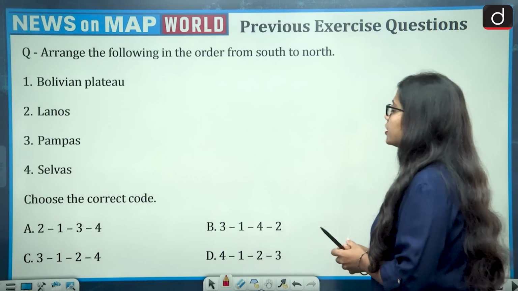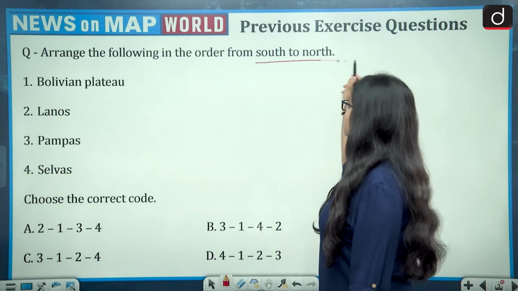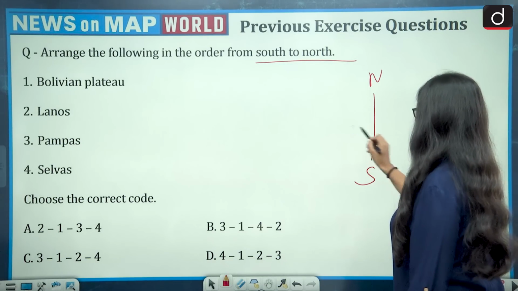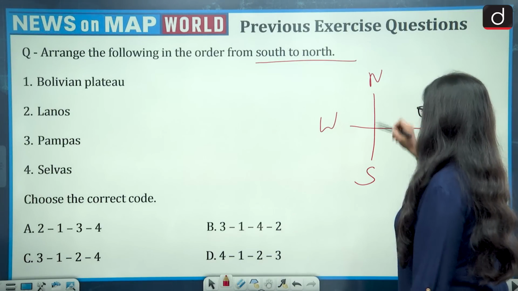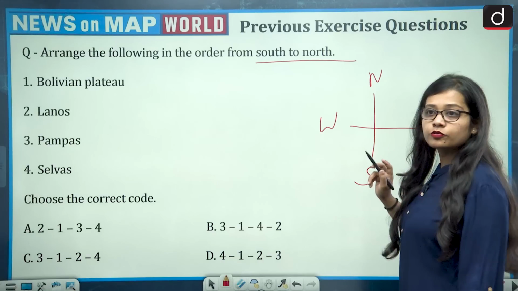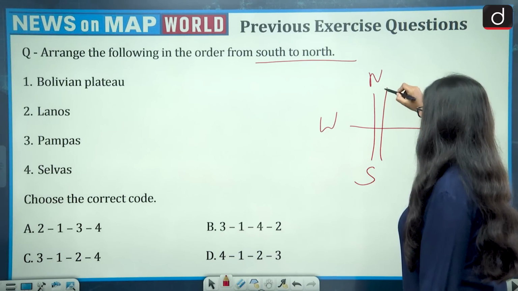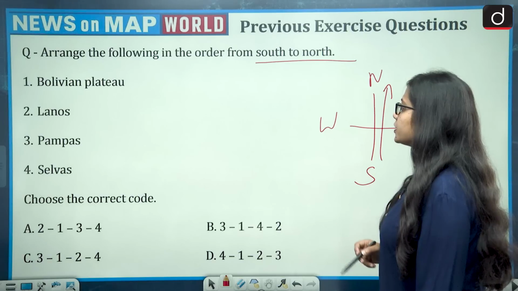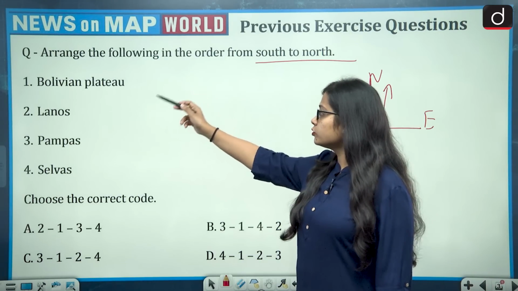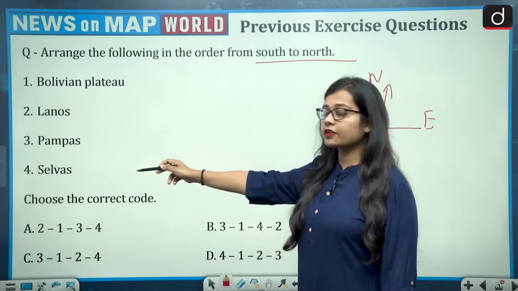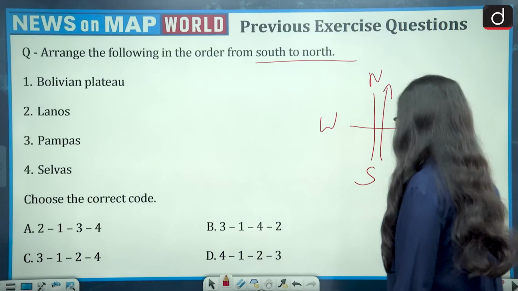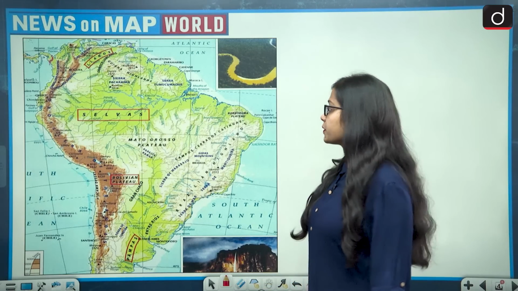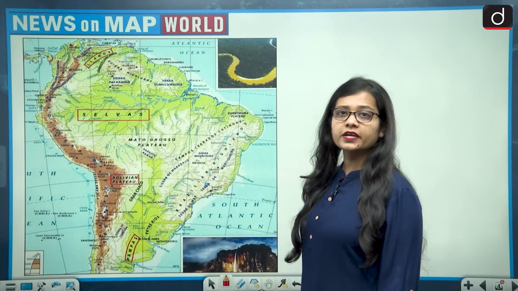So the question was, arrange the following in the order from south to north. So if we talk about direction, then it is north, south, west, east. So we have to place it in the direction of south to north, that is from downward to upwards. So now let's begin. First is the Bolivian Plateau, Llanos, Pampas and Selvas. So these four are the places. Majority of them are grasslands, and all of them belong to the South American continent.